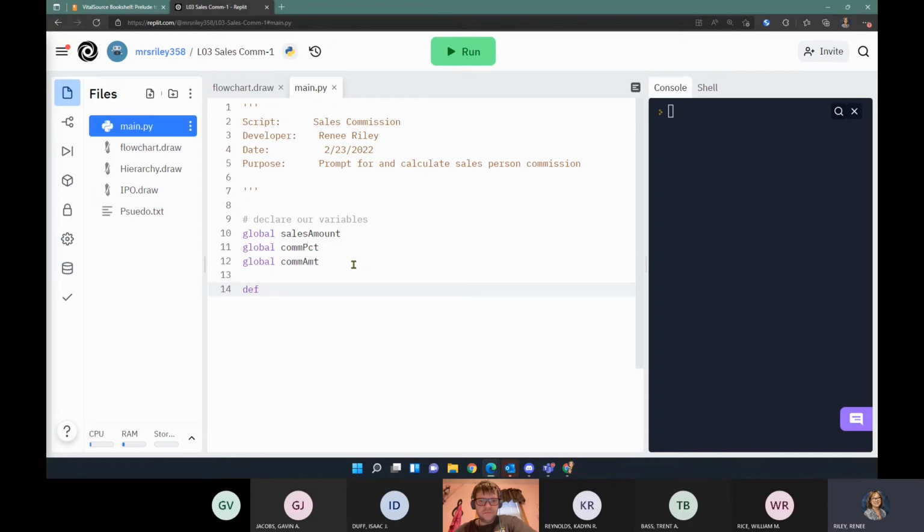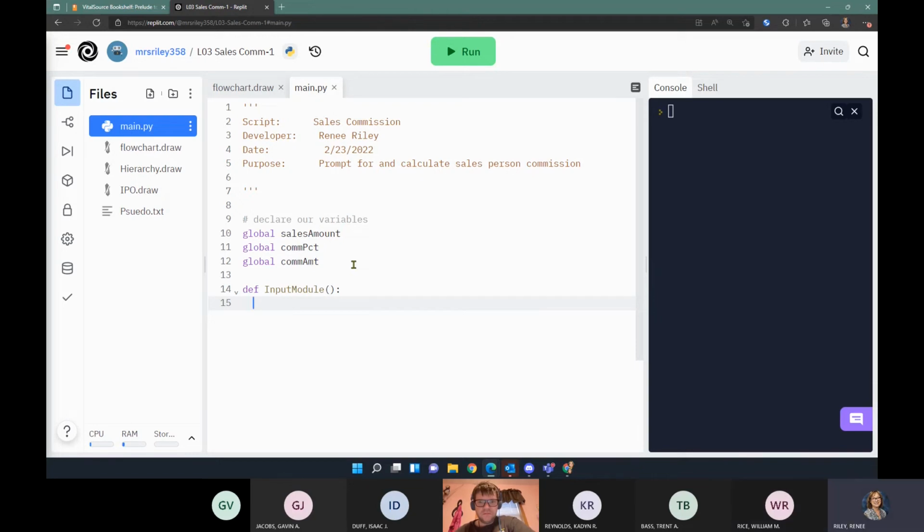So I'm going to define our input module. Whenever I define a module or a function in Python, I use the DEF statement followed by the name of the module, followed by an open and close parenthesis to indicate there are no parameters passed to this module, and then a colon. And the colon indicates to the system that this statement has a body, so the body is indented.